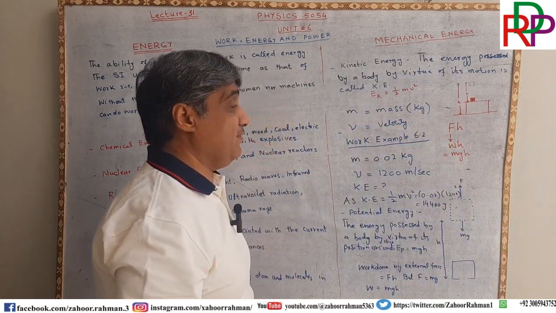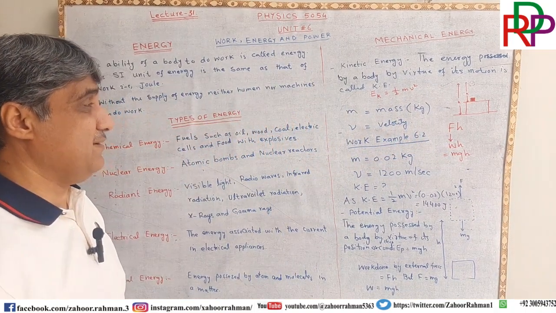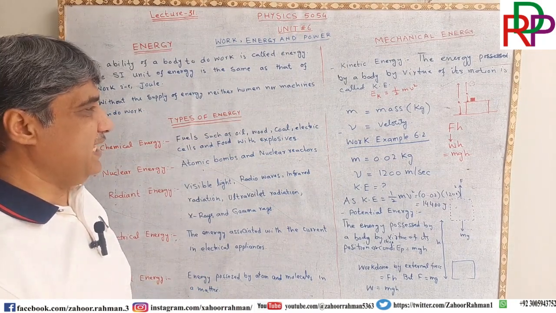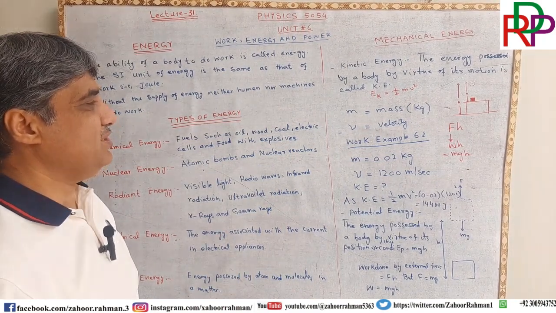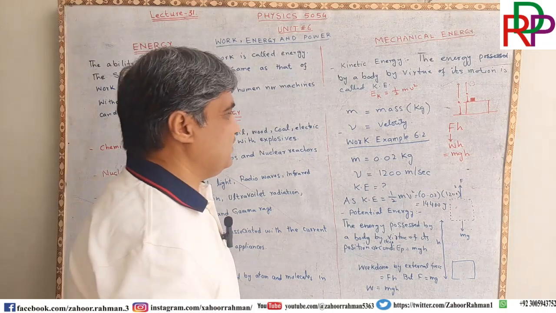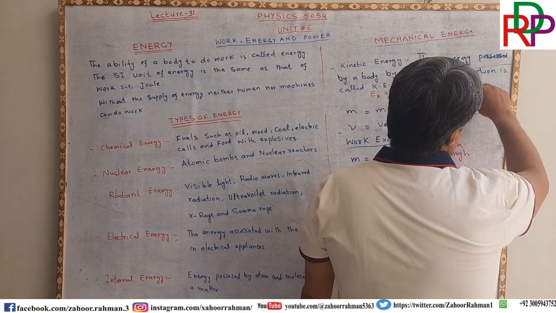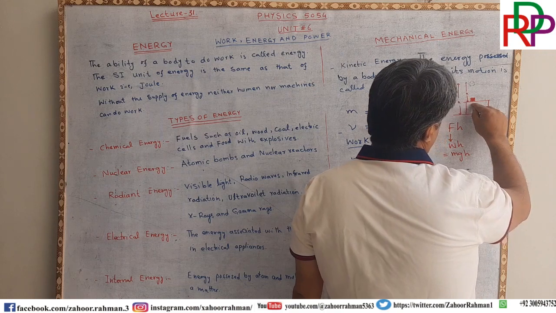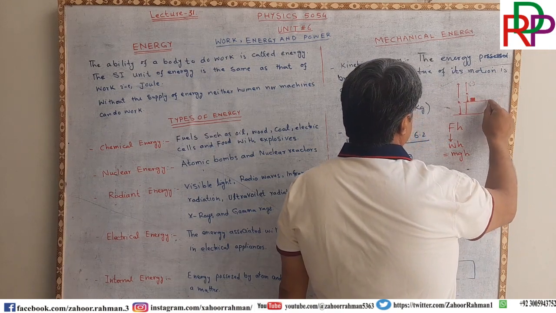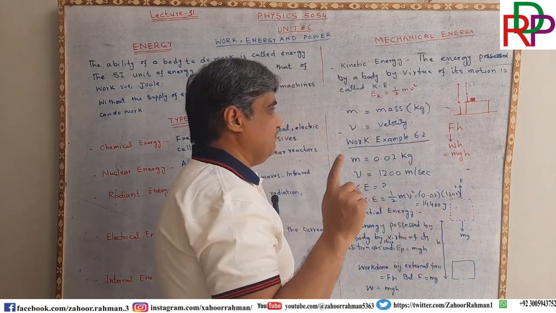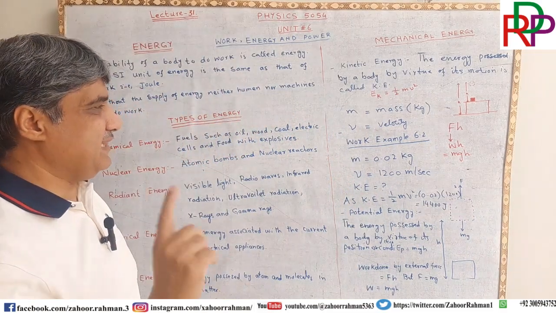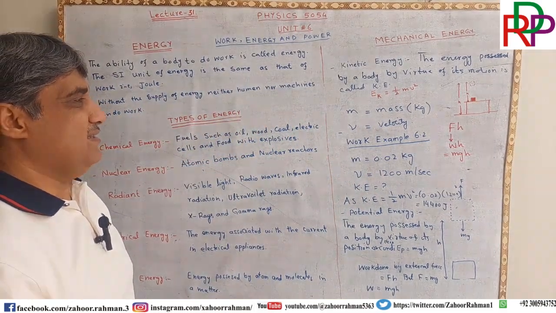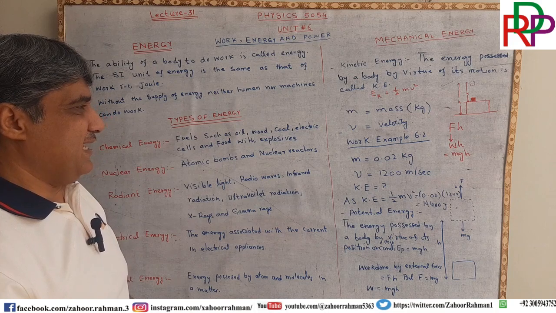So keep in mind, wherever you are taking the reference point, from that point you have to measure the height. For example, in this case, we have to measure the height with respect to the tabletop, from the top of the table till the point where the block is raised.